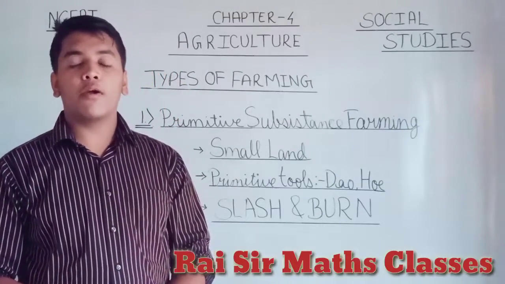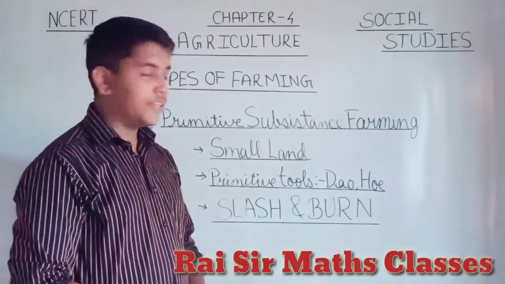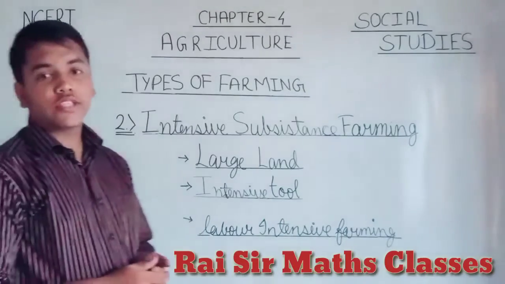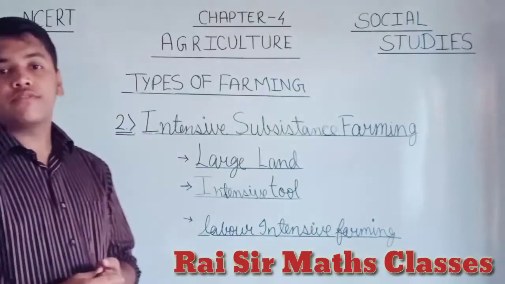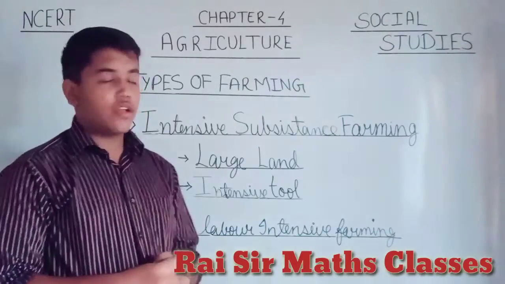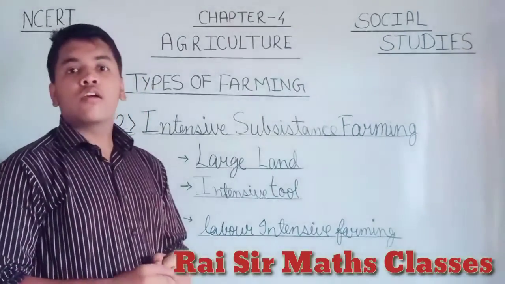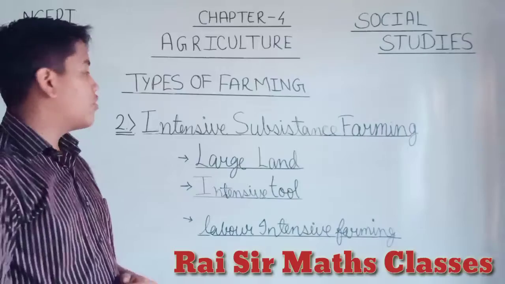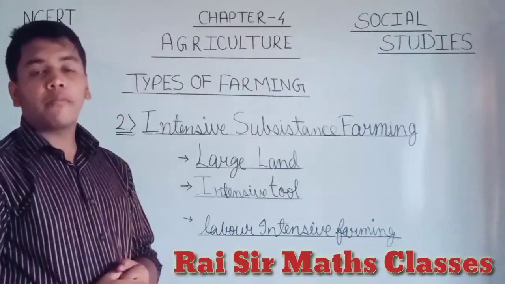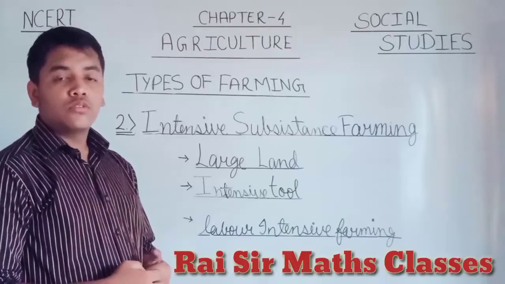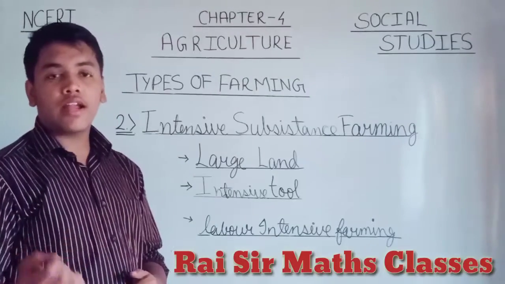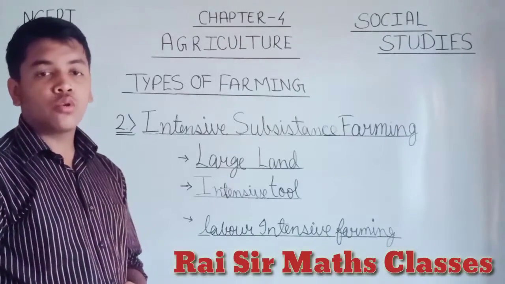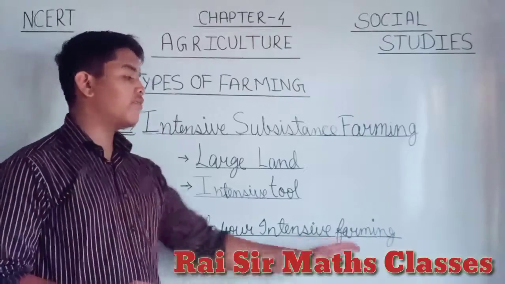Now we are going to know about the next one. So now let us talk about the second kind of farming, that is intensive subsistence farming. The word intensive stands for the meaning developed. So this type of farming involves developed tools, and it requires a larger area and more labor, so it is basically known as labor intensive farming.